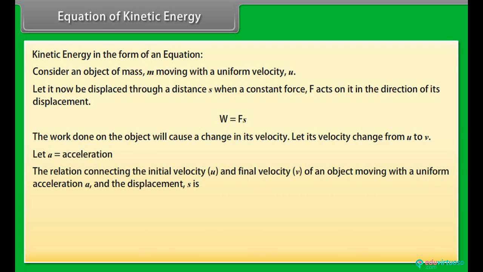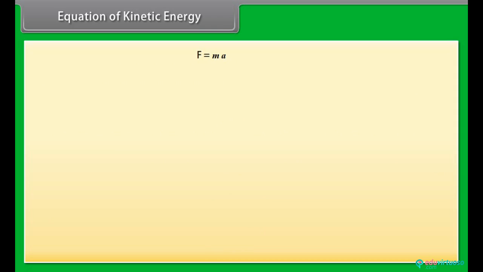The relation connecting the initial velocity u and final velocity v of an object moving with a uniform acceleration a and the displacement s is v² − u² = 2as. This gives s = (v² − u²)/2a. We know that F = ma, so by using values of F and s in the equation of work, we get W = ma × (v² − u²)/2a.